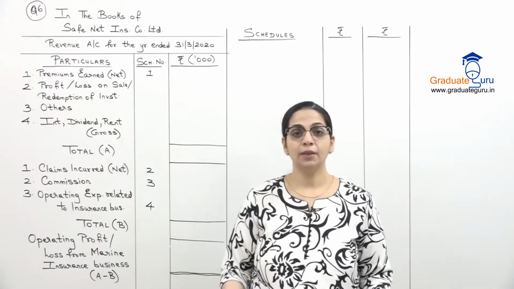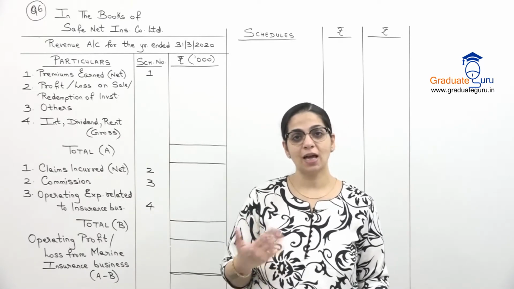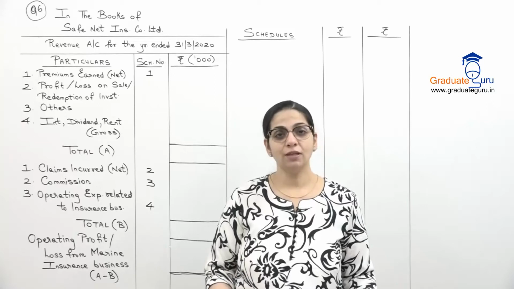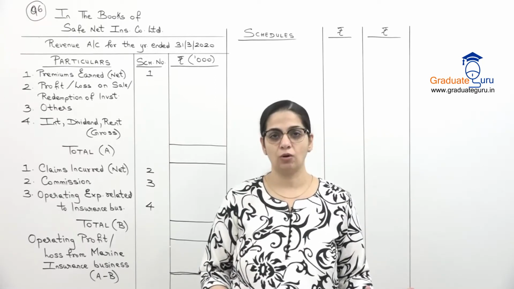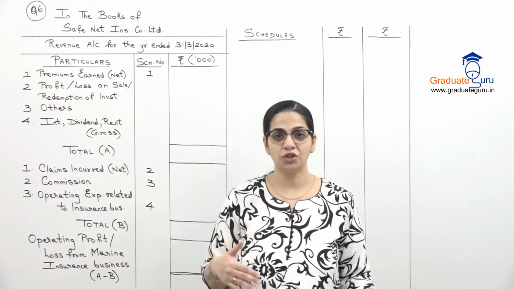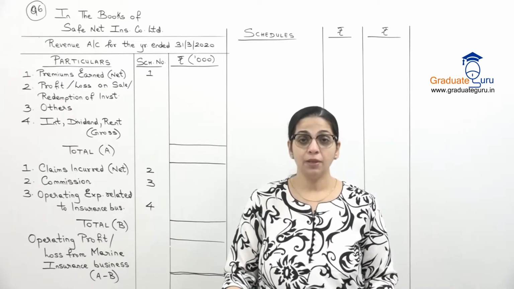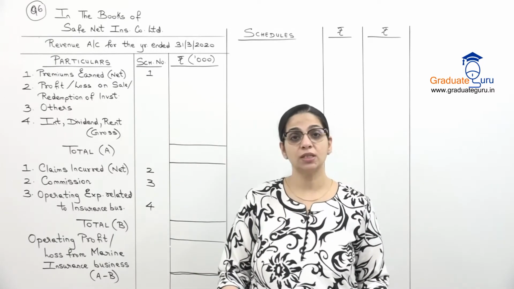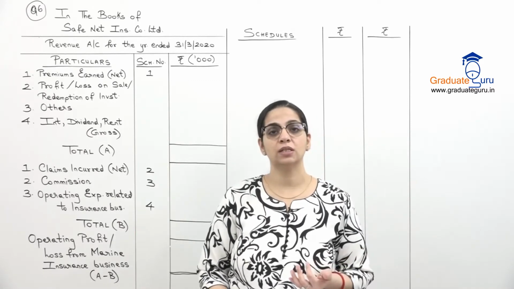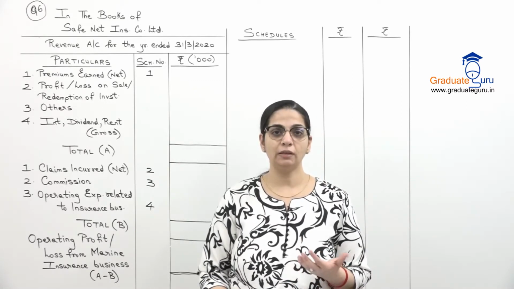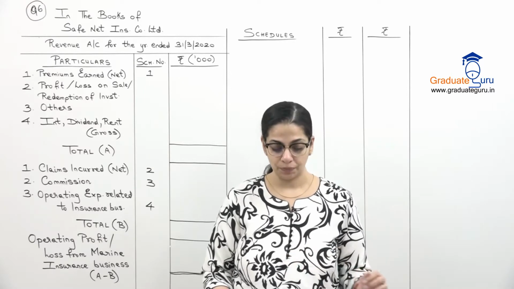So again, here they have given us direct business and reinsurance, and the amounts are all already given in thousands. So we don't have to change it to thousands. It's directly given in thousands only. Premiums received, premiums receivable, opening and closing is given. 1st April is opening, 31st March is closing.